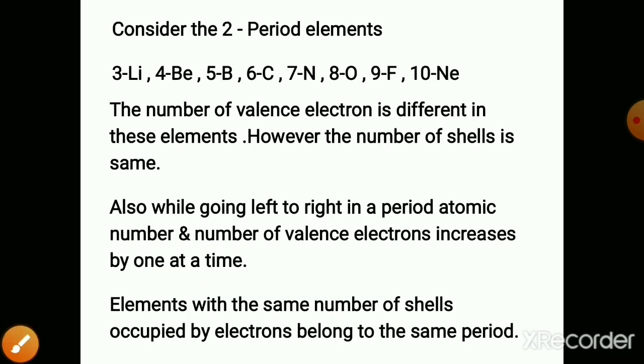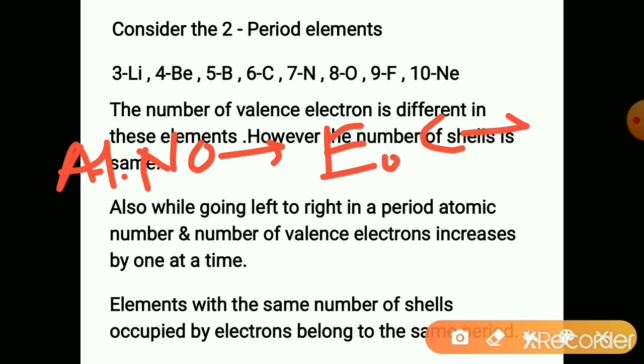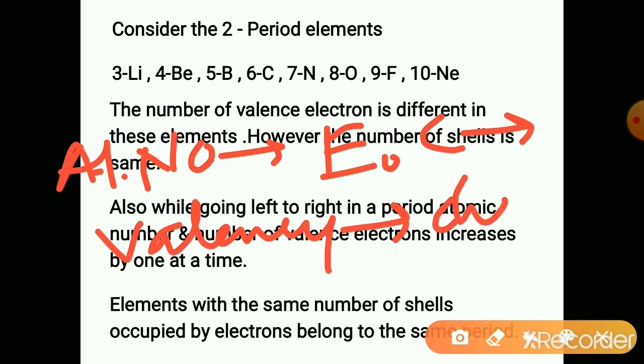So this periodic table considers the atomic number as the basis for classification. As the atomic number is known, we can write the electronic configuration, and when we write the electronic configuration, we can know about the valency. If we know about the valency, we can predict the chemical behavior of that element. So if you know the atomic number, you can write the electronic configuration, then you will know the valency, and then you can predict the chemical properties.